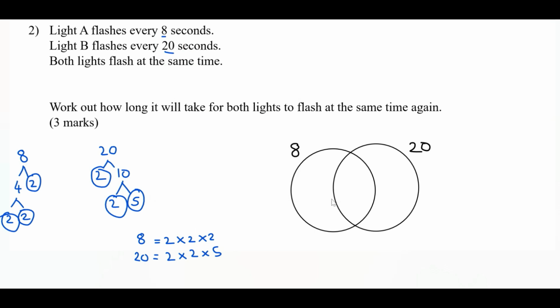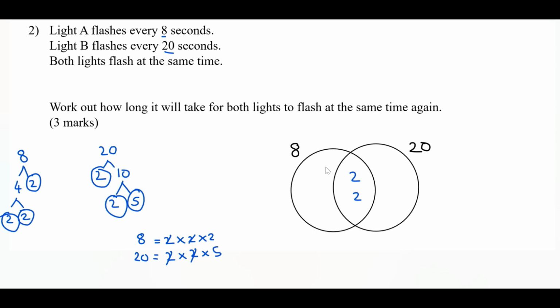So for the middle section here, any factors that are in both 8 and 20, we can see 2 and 2 again. So we write 2 and 2. We can cross these out. Now we just need to go ahead and fill out the outer circle with the remainder numbers.